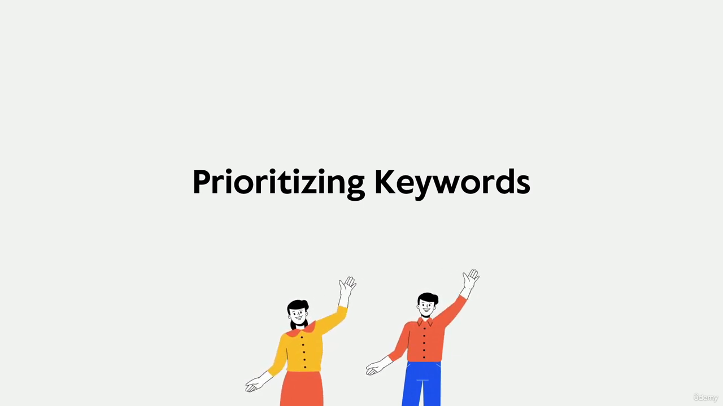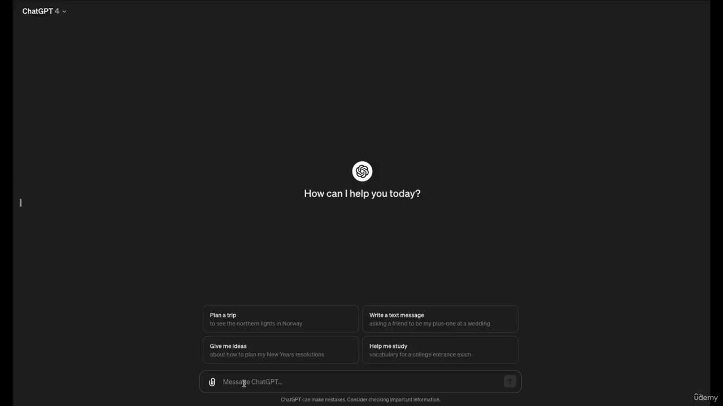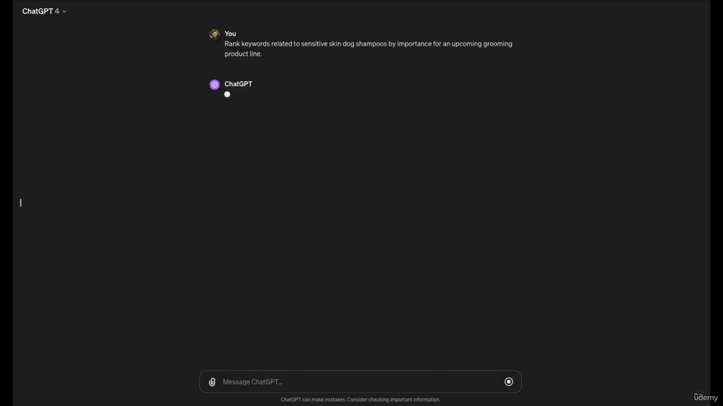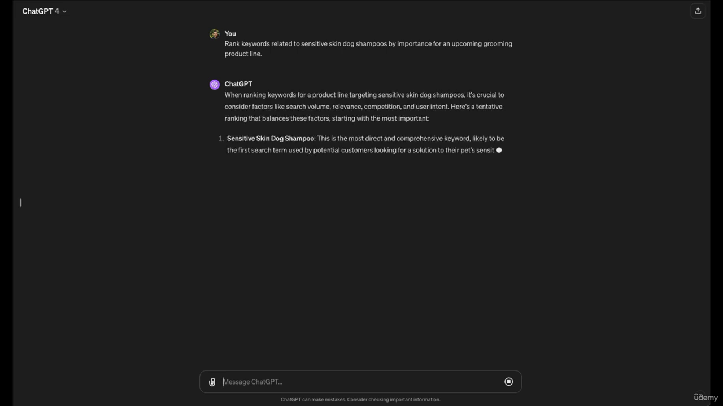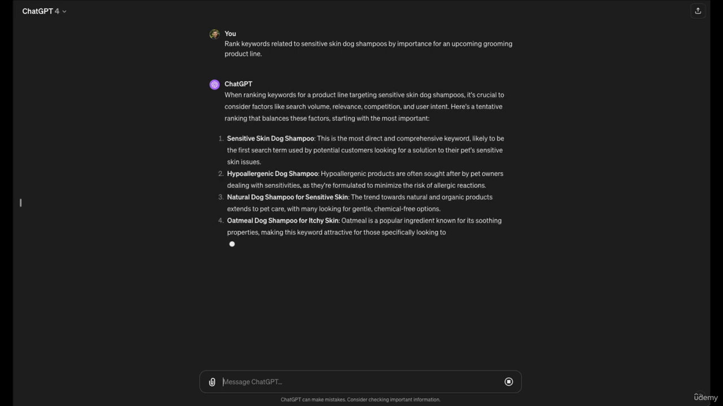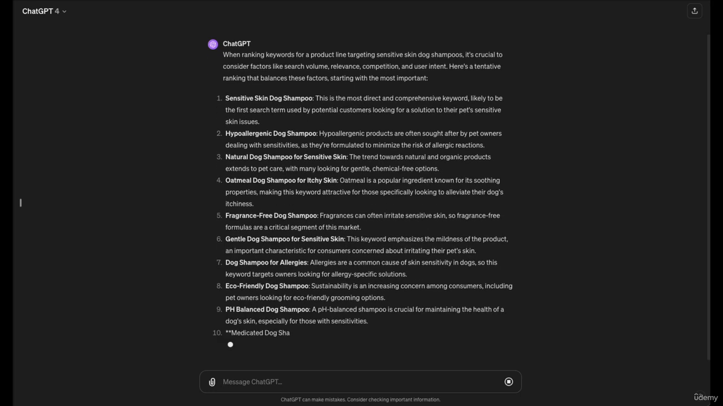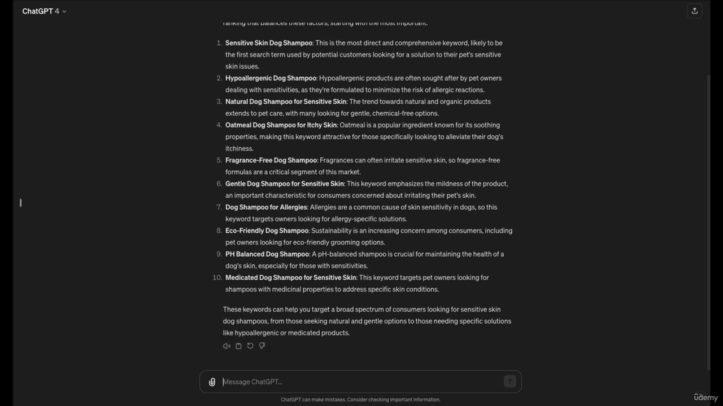Let's take an example. We are going to categorize sensitive skin dog shampoos by asking ChatGPT, rank keywords related to sensitive skin dog shampoos by importance for an upcoming grooming product line. You can see that ChatGPT can help us think through factors like audience niche, specificity, product relevance, and potential search interest.